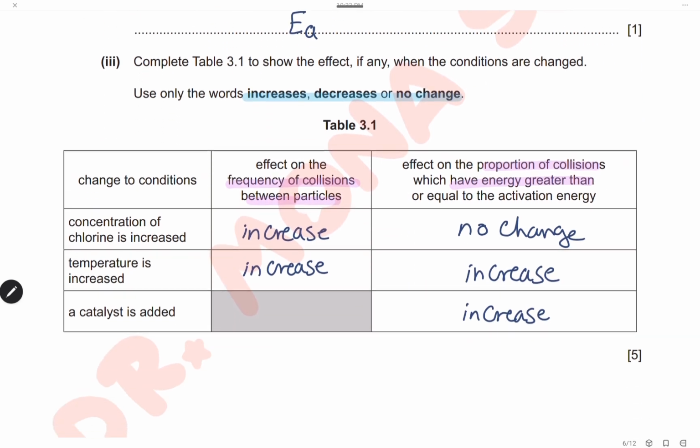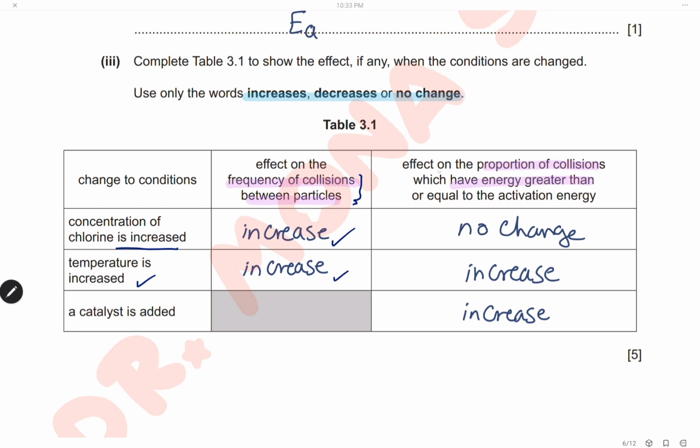Complete table 3.1 to show the effect, if any, when the conditions are changed, using the words increase, decrease, or no change. How will each condition affect, first, the frequency of collision between particles? The concentration of chlorine is increased. Of course, by increasing the concentration, we will have a higher number of particles per unit volume, so the frequency of collision will increase. If the temperature increases, the particles will gain kinetic energy and move faster, and this again will increase the frequency of collision.